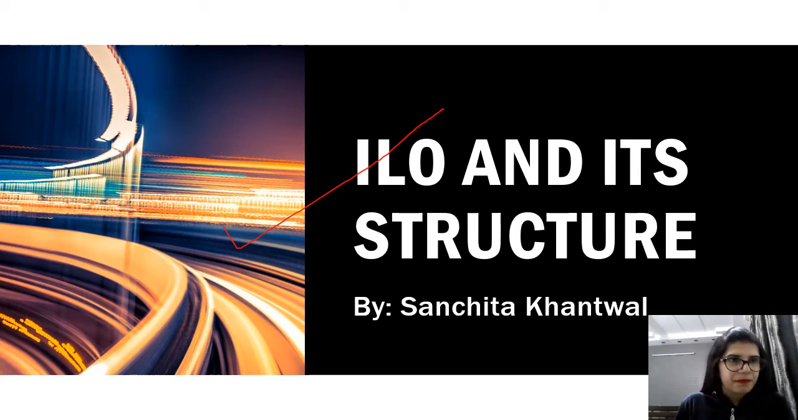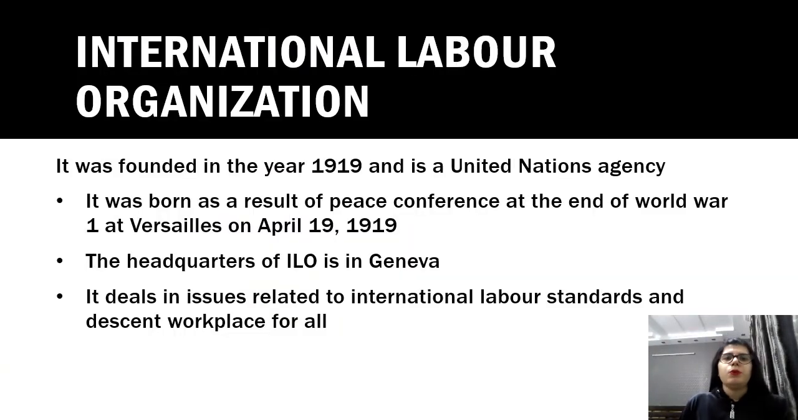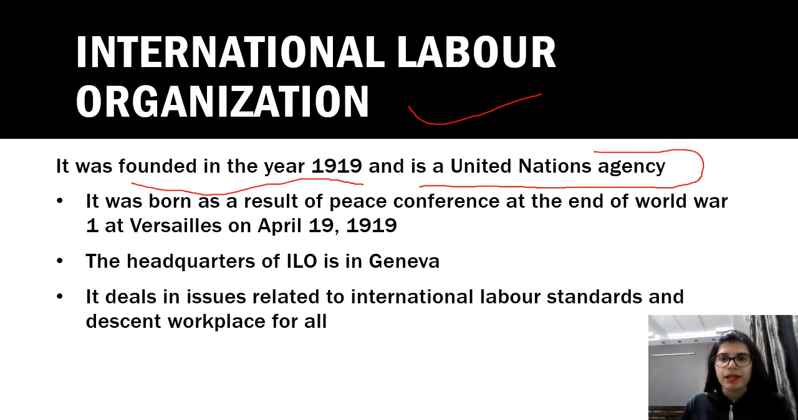So today we will be discussing ILO. Basically, what is ILO and what is its structure? The full form of ILO is International Labour Organization, and it was founded in the year 1919. So just install it in your heads that ILO was founded in 1919, and it is a United Nations agency.